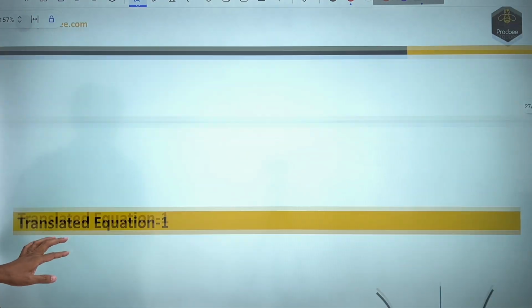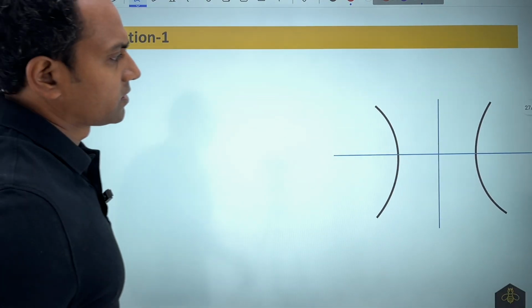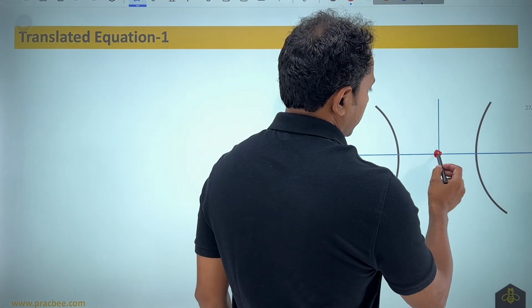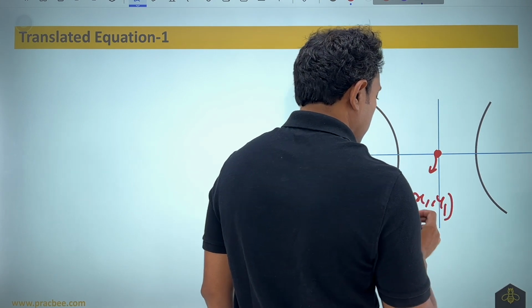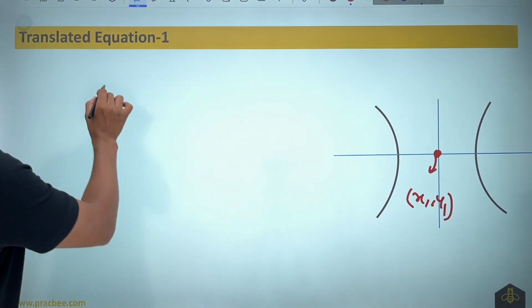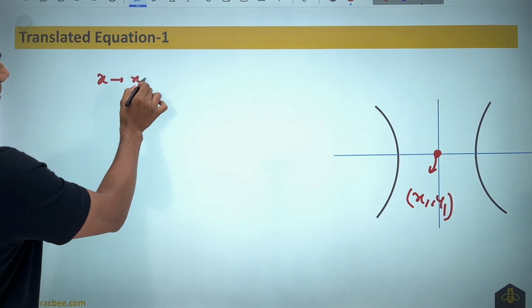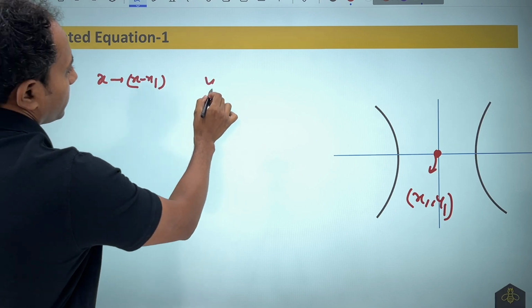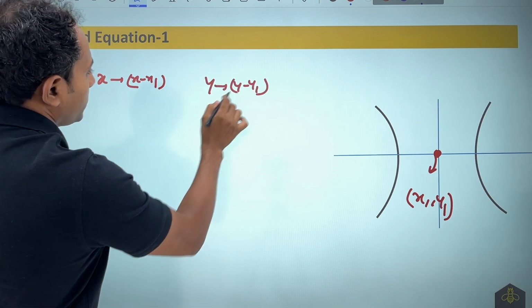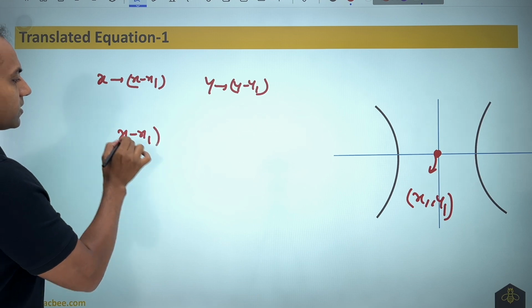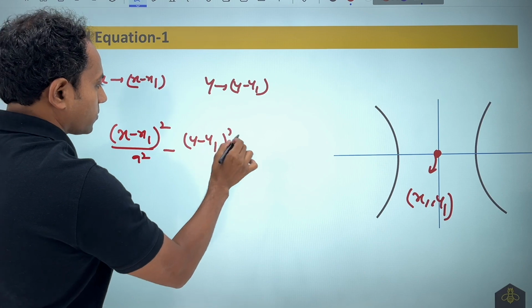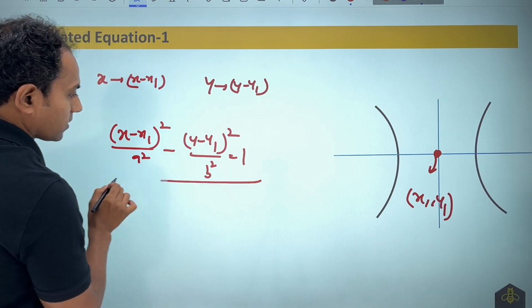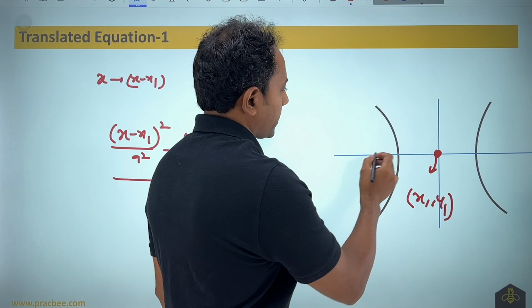Now before we start, you should understand what will happen in the translated case. As we did in ellipse, the same idea we are going to follow here. So if you have not watched the ellipse one shot video, it is highly recommendable you do it, because we will keep referring to those ideas. The center got shifted. So what I told you there was, everywhere I am going to replace x by x minus x1 and y by y minus y1. That would mean my equation will now look like x minus x1 whole square by a square minus y minus y1 whole square by b square is equal to 1.